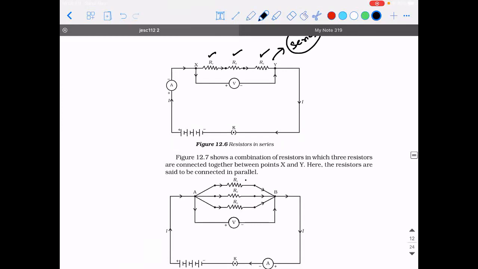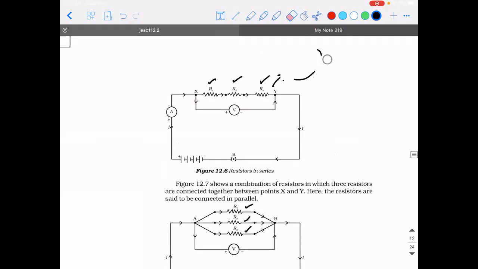Similarly, if the same three resistors are connected like this, then I'll call it a parallel connection, because the resistors seem to be parallel to each other. I'm using basic geometry, nothing else. But will this condition satisfy you to say whether it is series or parallel? The answer is no. You can classify them as series or parallel depending on certain differentiating factors. What those factors are is what we are going to see.